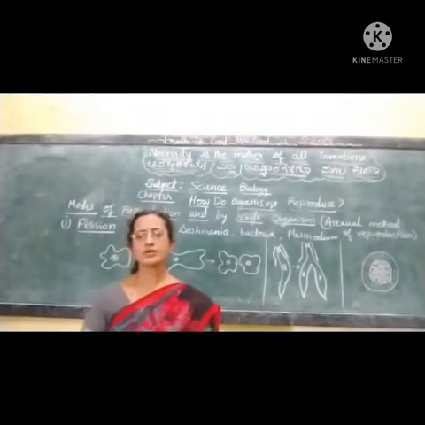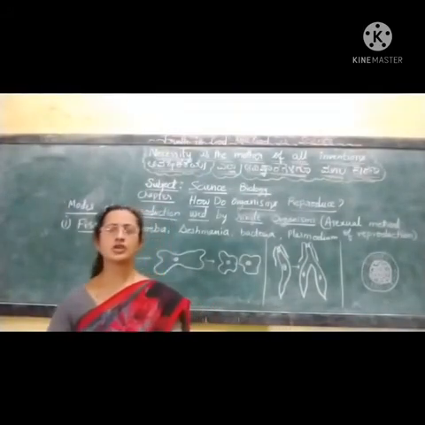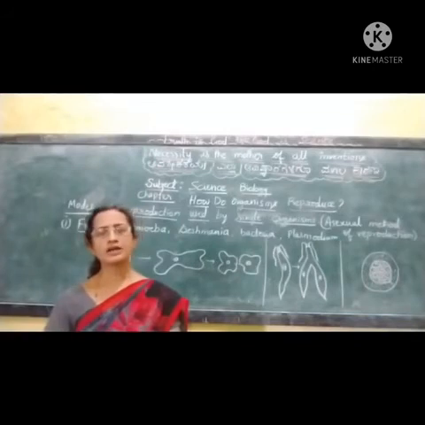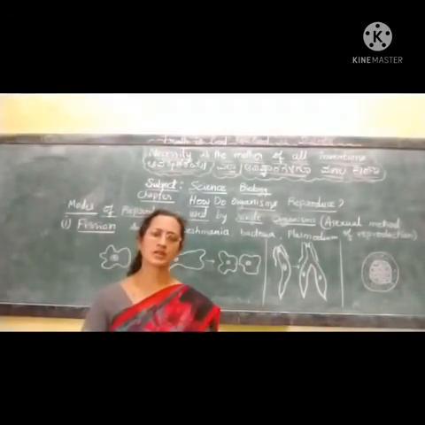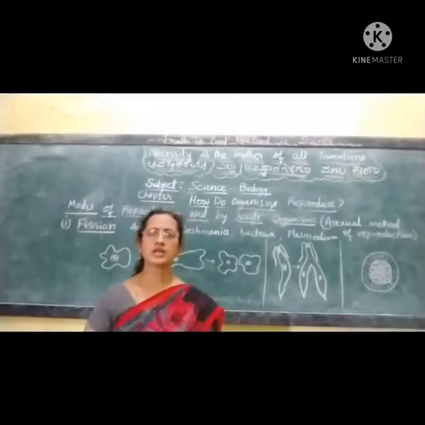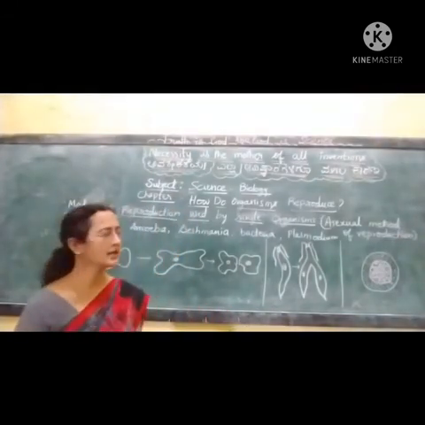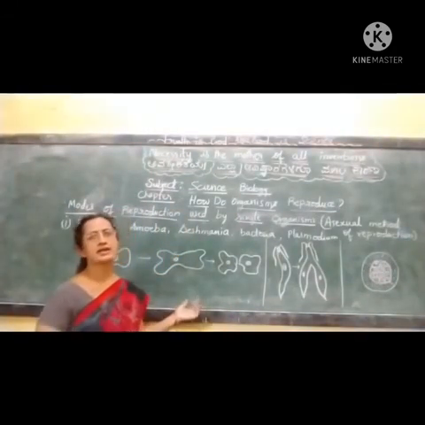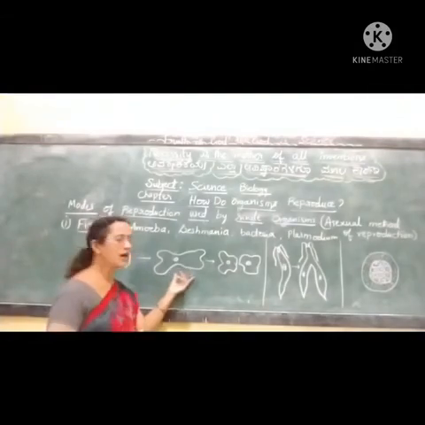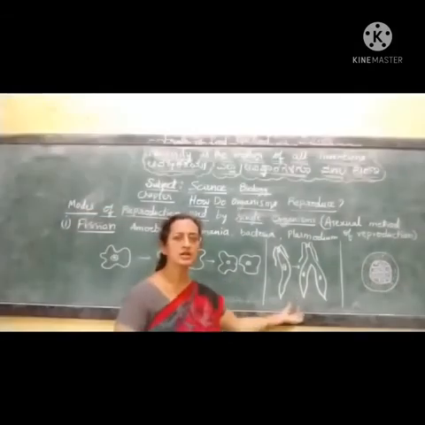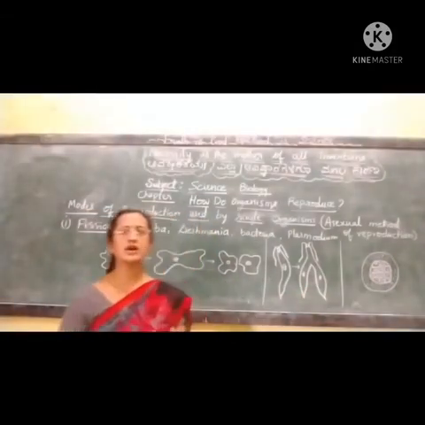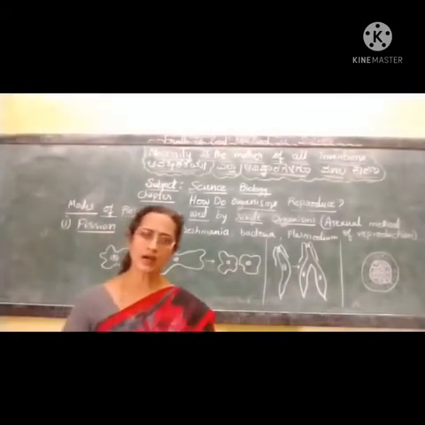Where do we come across asexual reproduction? Before that, let us know what asexual reproduction is. Asexual reproduction is commonly seen in unicellular organisms. You are seeing an amoeba, a Leishmania, a protozoan; all these are unicellular organisms.